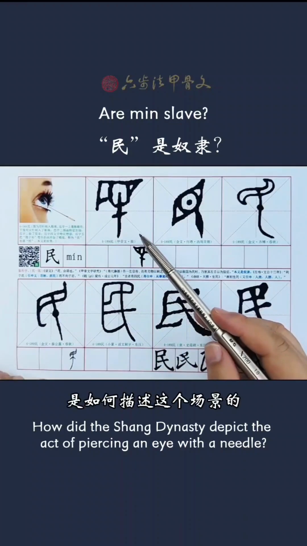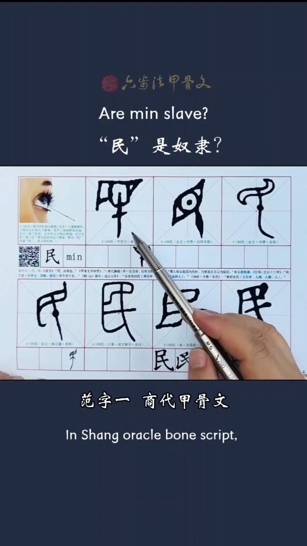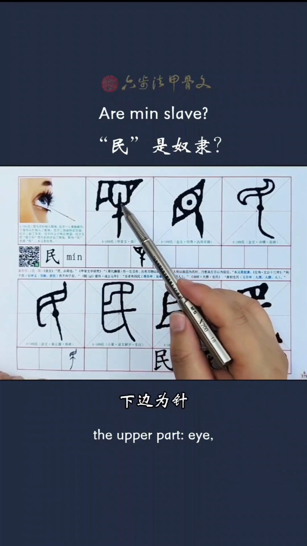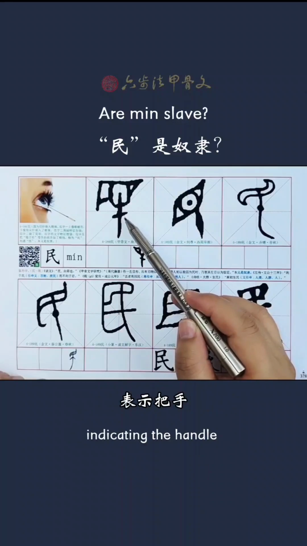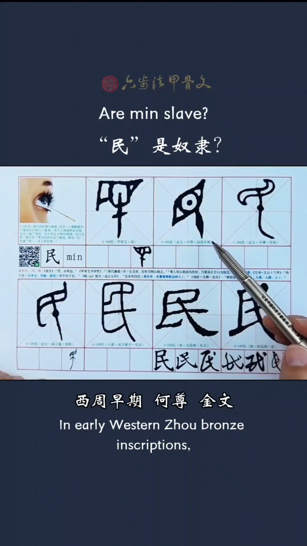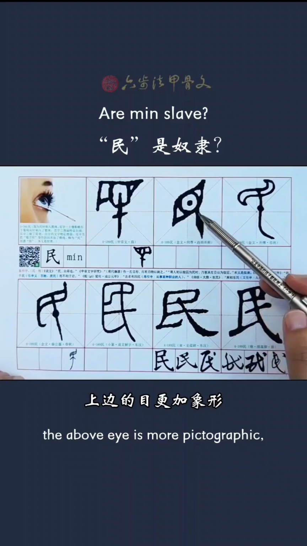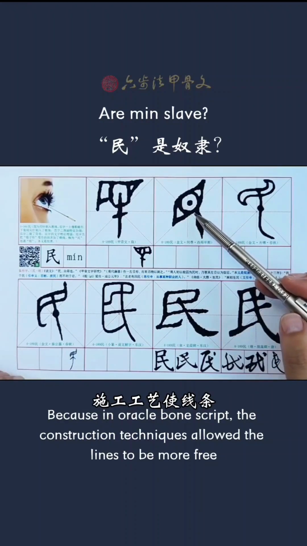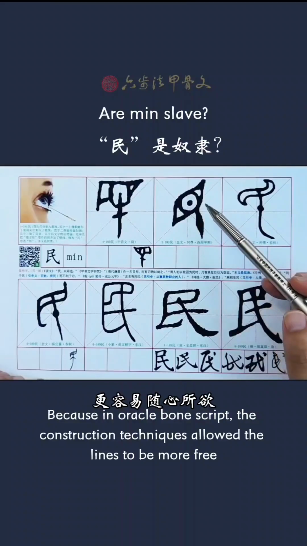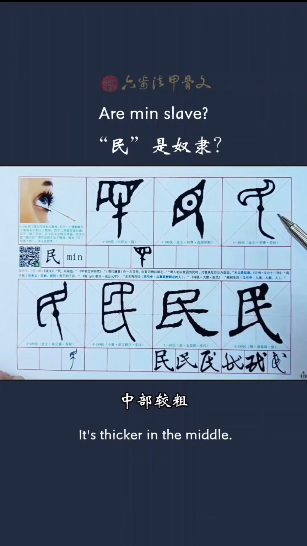How did the Shang dynasty depict the act of piercing an eye with a needle? In Shang Oracle bone script, the upper part is the eye, while the lower part is the needle, with a short horizontal line indicating the handle. In early Western Zhou bronze inscriptions, the eye above is more pictographic, because, unlike in Oracle bone script, the construction techniques allowed the lines to be more free. The lower needle shape is thicker in the middle.